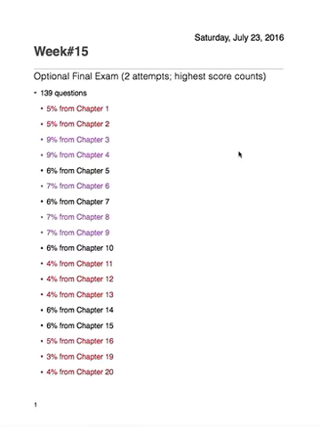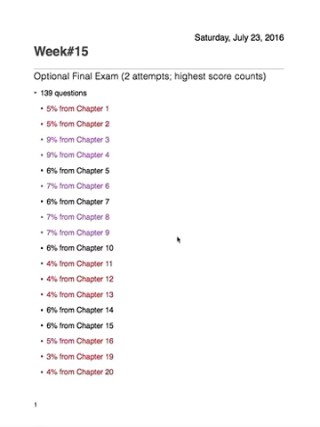Also be aware that this is a true final. It is cumulative. Here you can see that every single chapter is represented, and there are going to be 139 questions on this cumulative final exam. Here you can see the distribution of where the questions come from amongst the chapters. I just wanted to give you some idea of which chapters are a little lighter compared to the other ones. Here in red you can see the ones that are less represented.